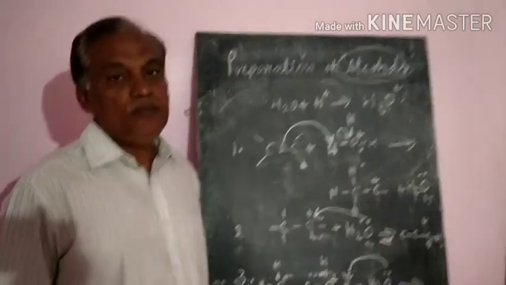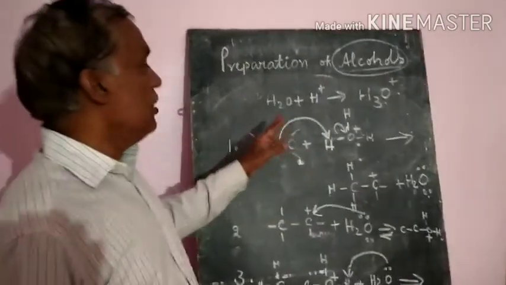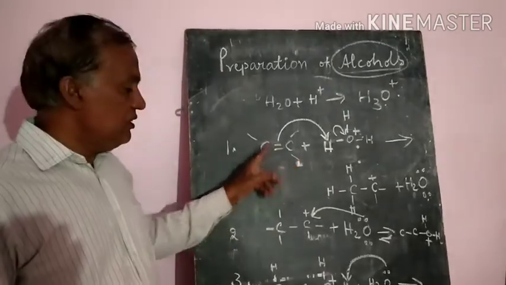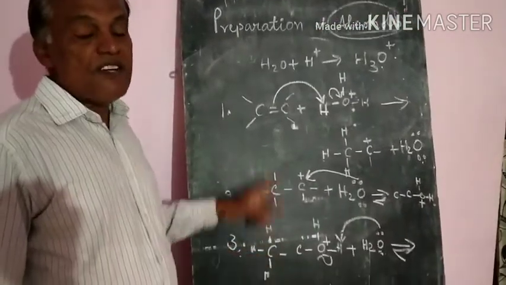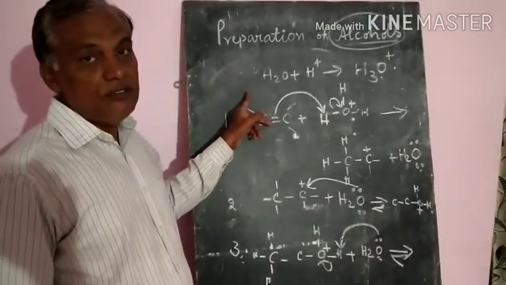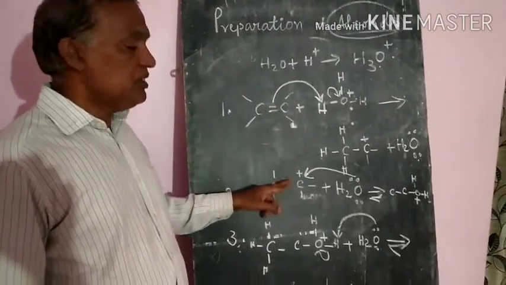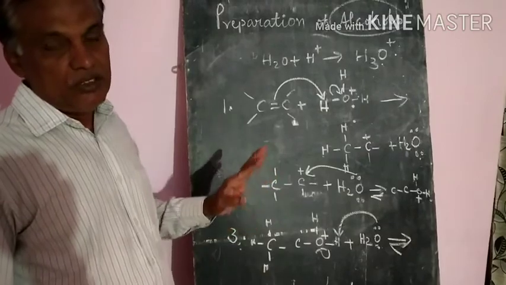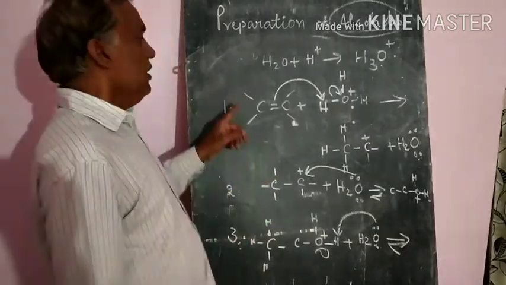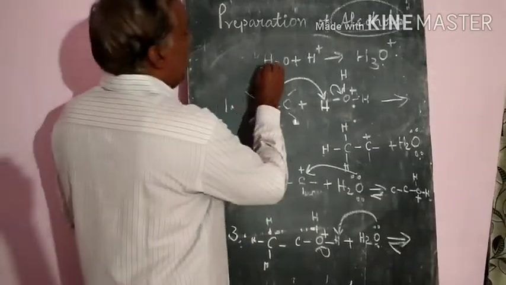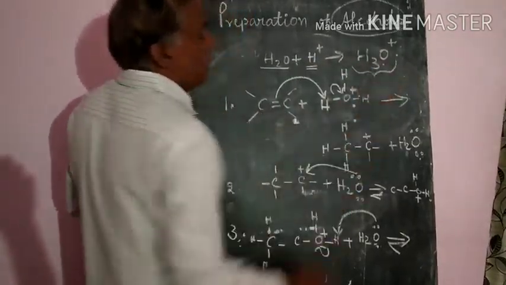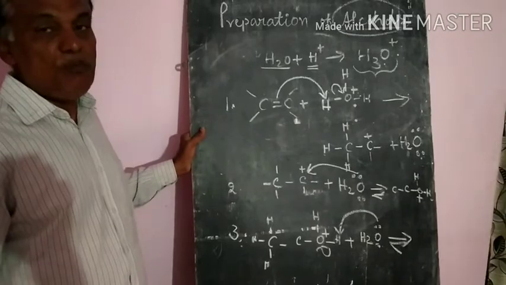The mechanism of formation of an alcohol from an alkene is explained in three steps. The first is protonation, the second is formation of carbocation, and the third is deprotonation. In the first step, water in the acid catalyst forms the hydronium ion, H3O+.